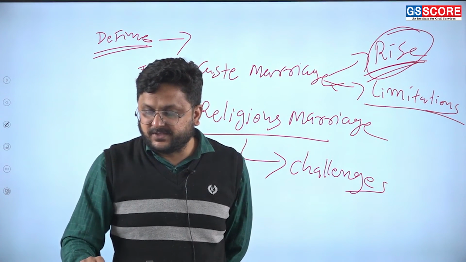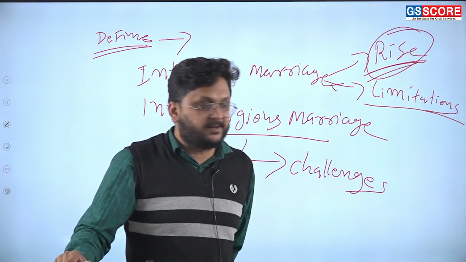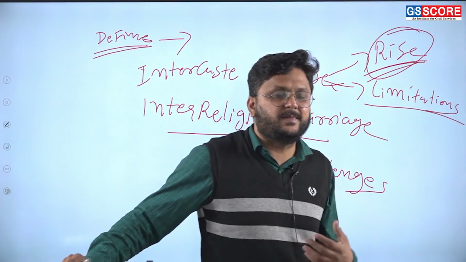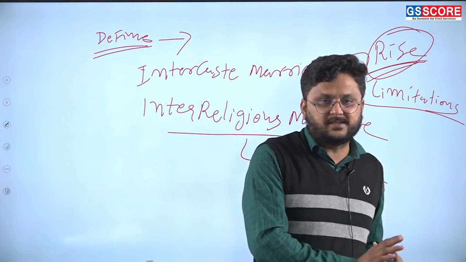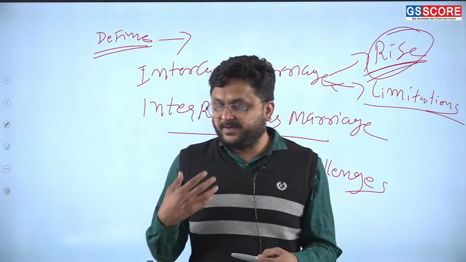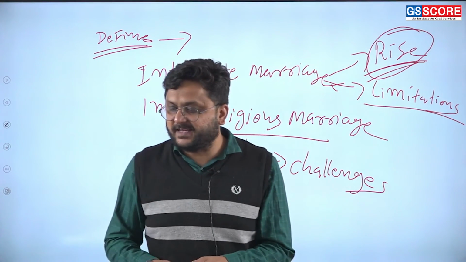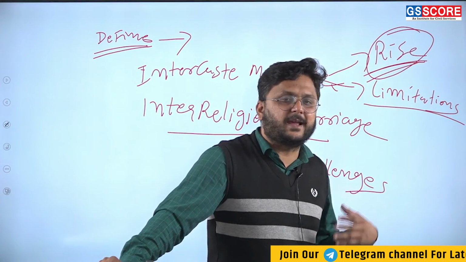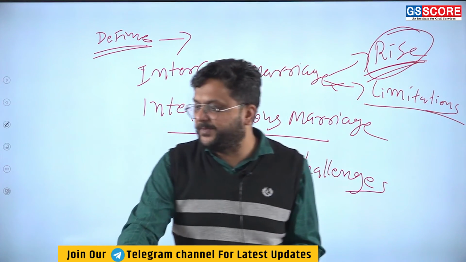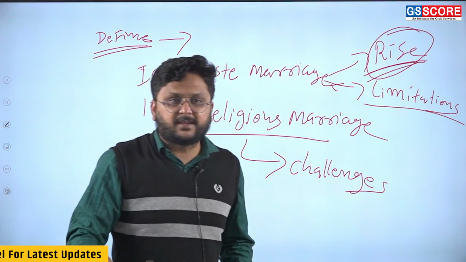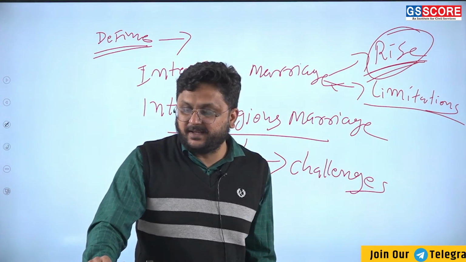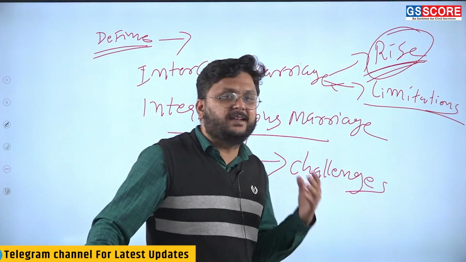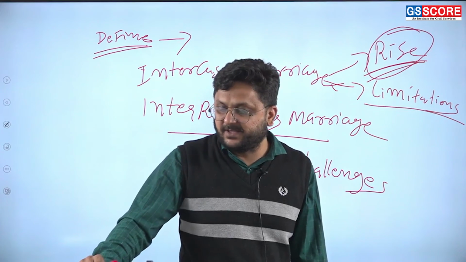Number three is legal and social hurdles. Hindu marriage is governed by the Hindu Marriage Act, and Muslim marriage is governed by Islamic laws. Christian marriage is governed by its own law. So we have a common law like the Special Marriage Act, which can help, but sometimes many provisions are ambiguous, not clear, and that can be a problem. The fourth challenge is political and social climate. In India, many times something happens and communal tension, communal conflict takes place. That can be the problem.